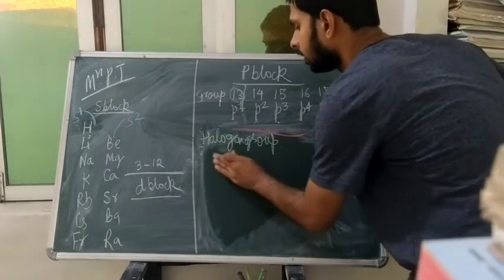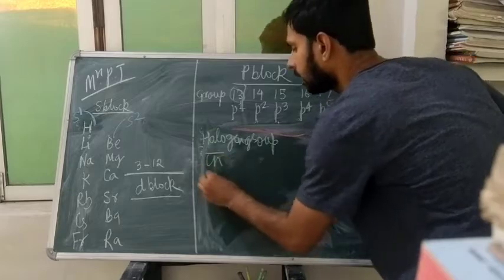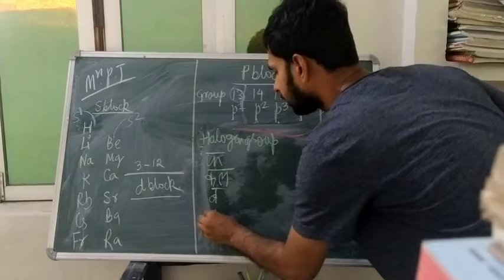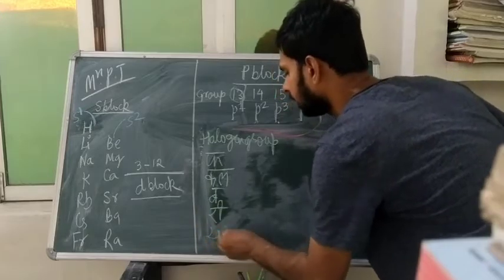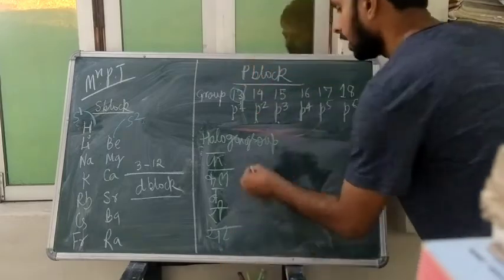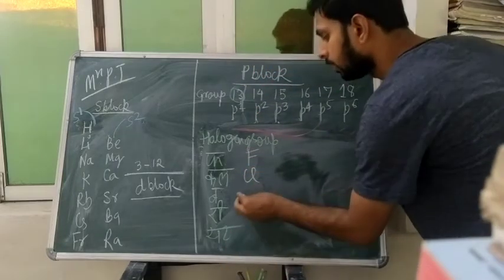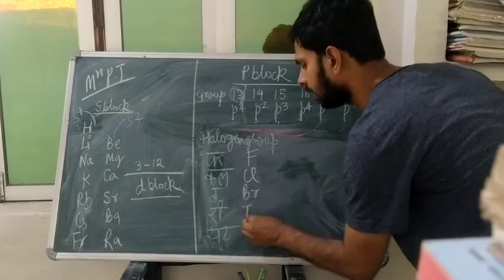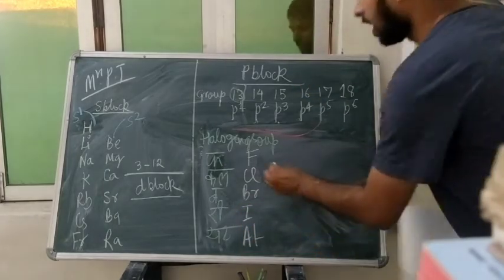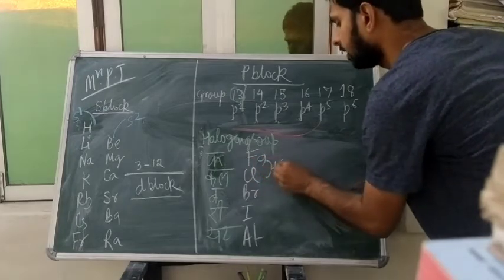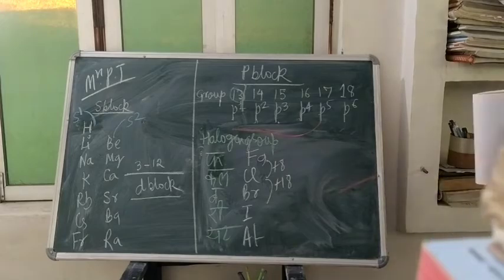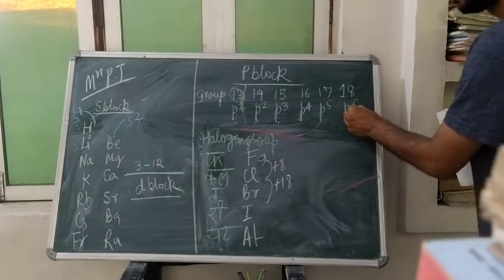This F Cl Br I At, this you can write. Fluorine will have that 9 plus 8 plus 18, it will go like it. Okay. Now I am moving to P6.